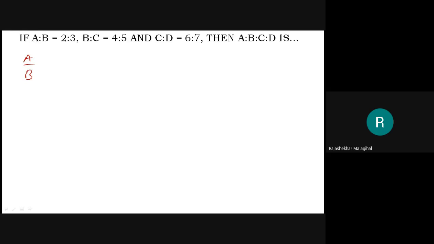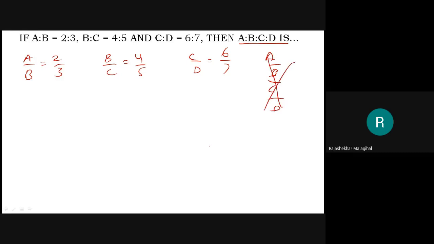A by B equal to 2 by 3, B by C equal to 4 by 5, C by D equal to 6 by 7. Yes, but how do I write this A, B, C, D? Is it like A by B by C by D? No, wrong. That will not work out like that.